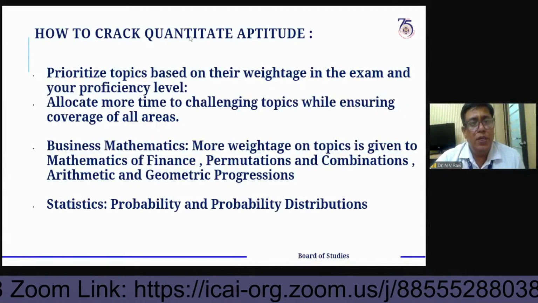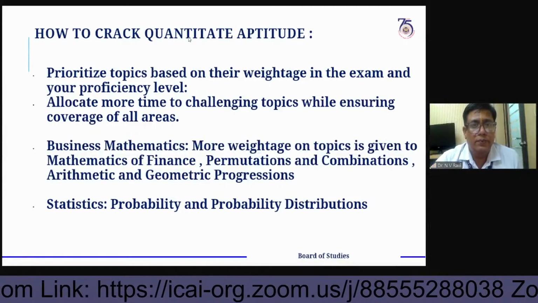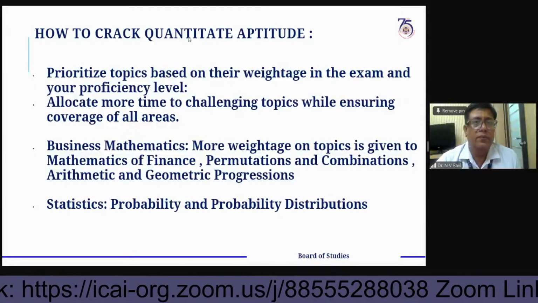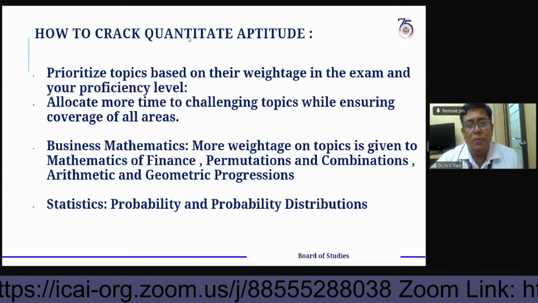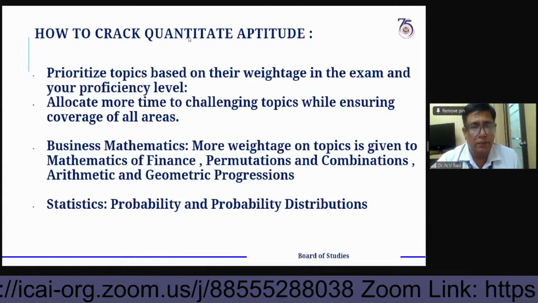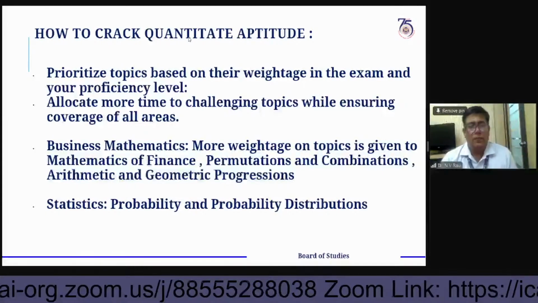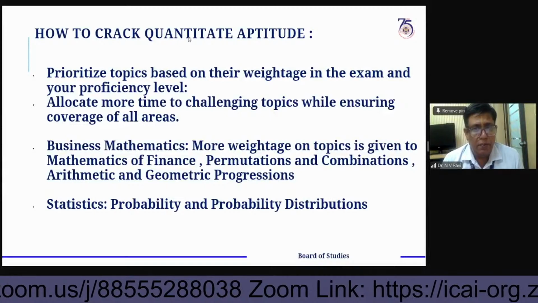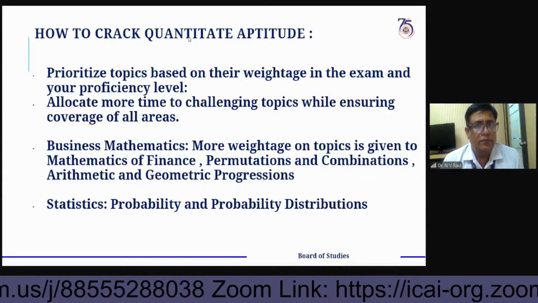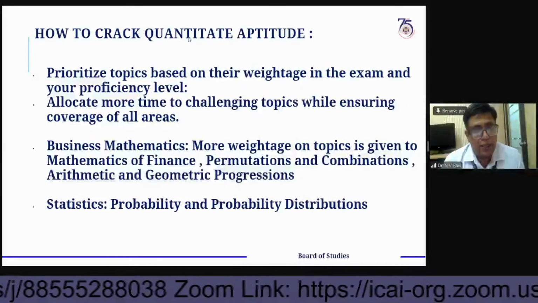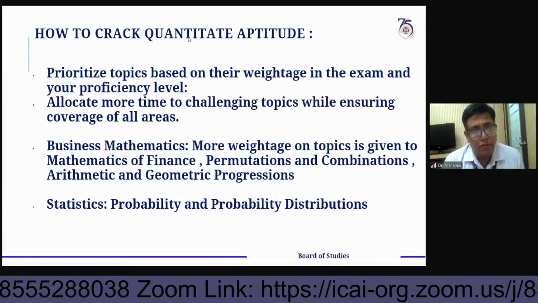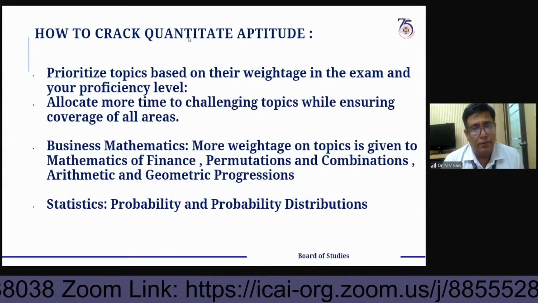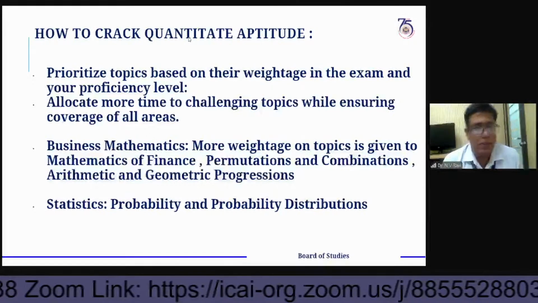Any query from the students, please come. Mr. Manish, do you want to talk to the children now? Dear students, if you have any query related to mathematics aspects, please raise it here. Are you getting confidence, or what kind of support do you want? What kind of problems are you facing, please?